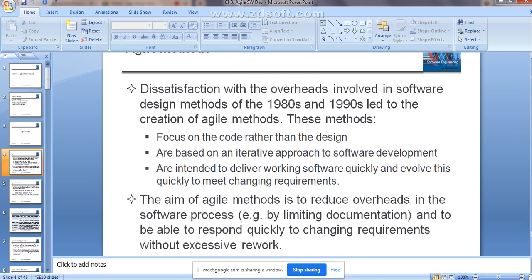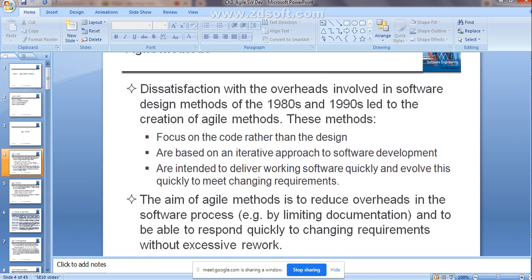Then they are based on an iterative approach to software development. Iterative indicates what? Step by step. They are based upon the iterative approach to software development, and they are intended to deliver working software quickly and evolve it quickly to meet the changing requirements.